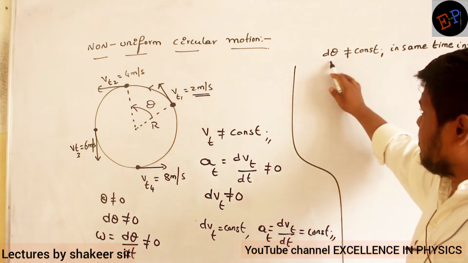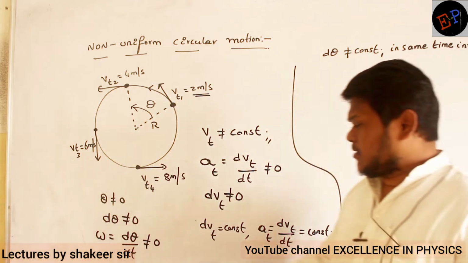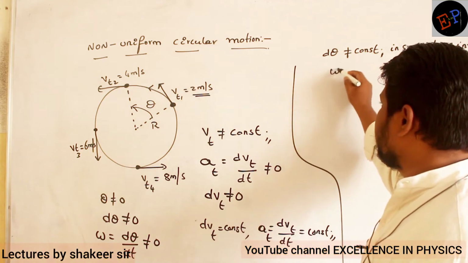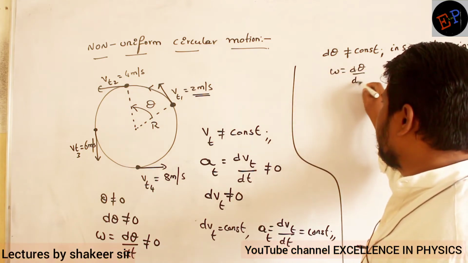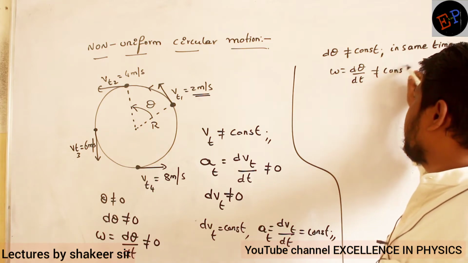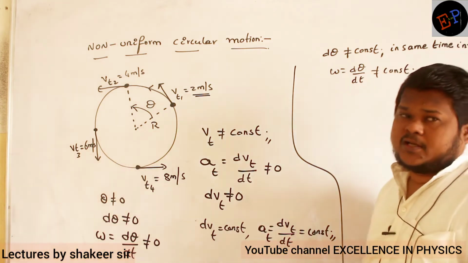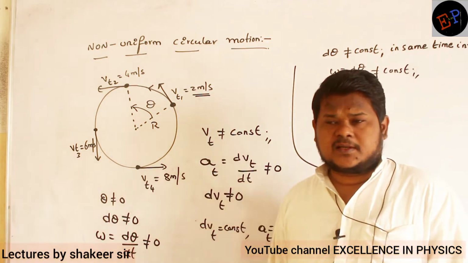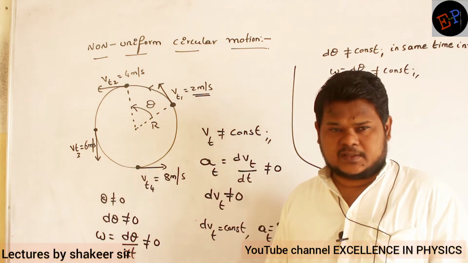So if d theta is not a constant, then I can say omega also is not a constant. Clear? I can say omega, which is equal to d theta divided by dt, change in angle by change in time, is not a constant. It means the omega value is also increasing. Angular velocity is also increasing continuously. Are you able to understand?